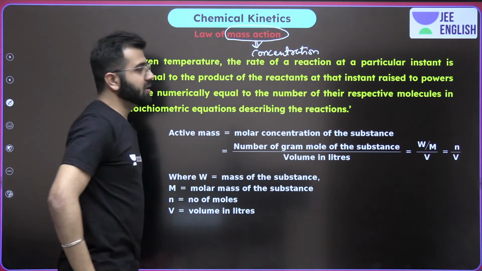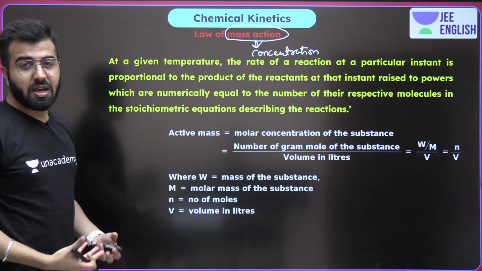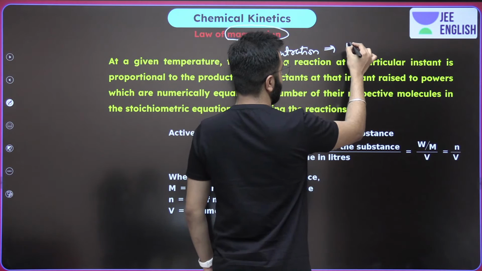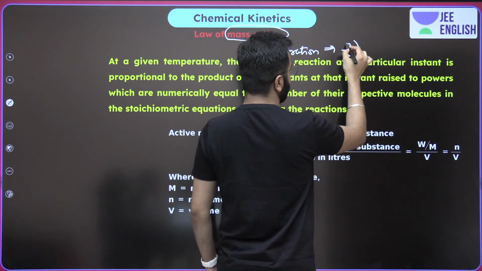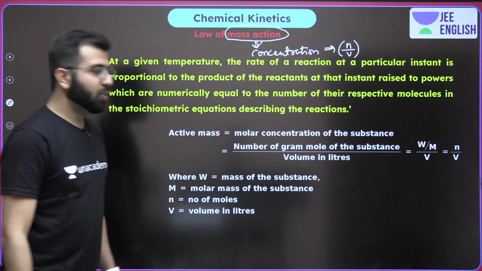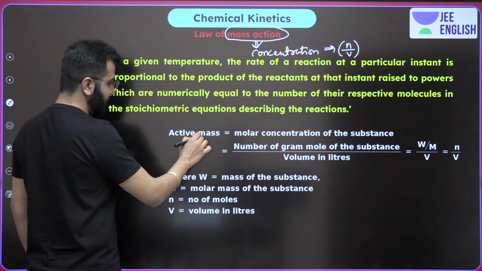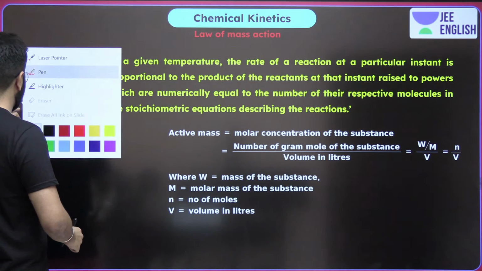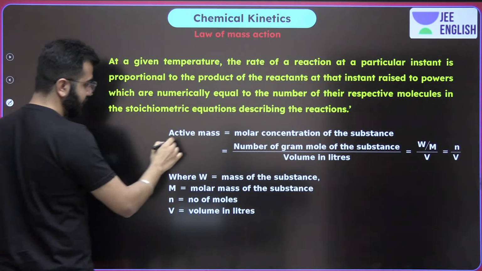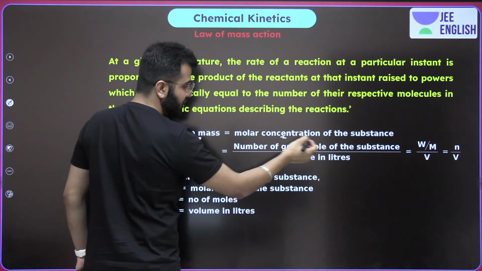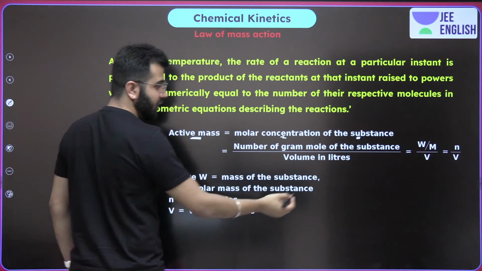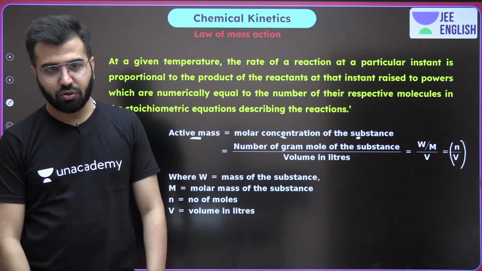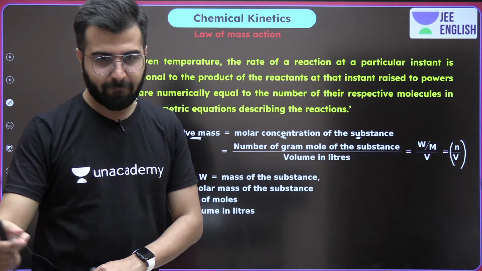So do remember this. This is all about concentration. And what is the easiest formula of concentration? Number of moles upon volume. This is what we are going to talk about. The active mass that we are going to talk about over here is the concentration actually. And molar concentration of the substance has the formula n by V. So do remember this.